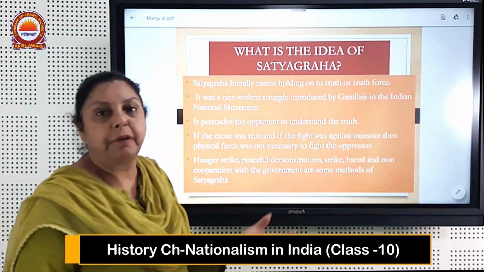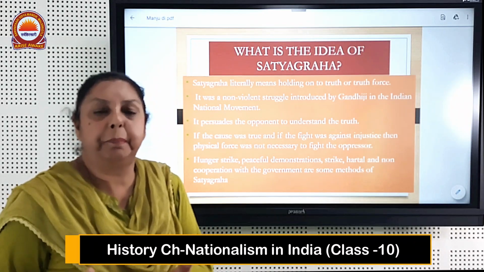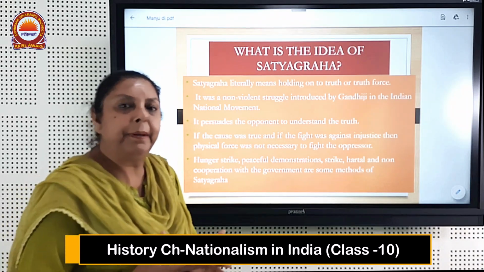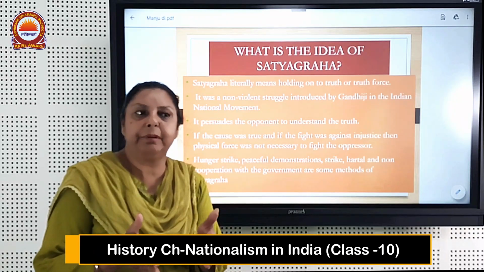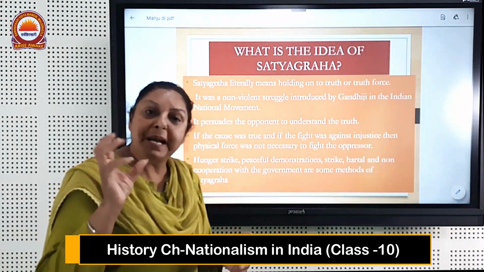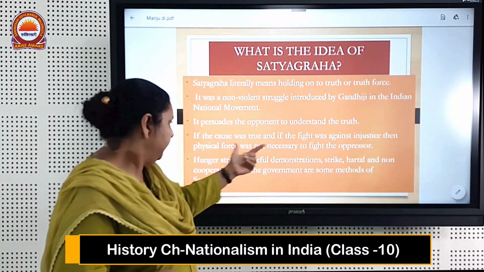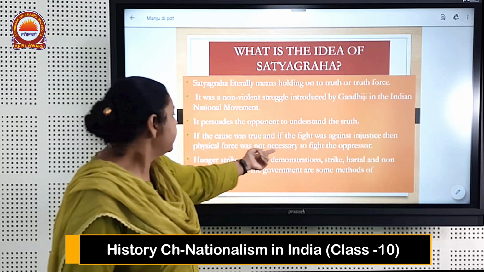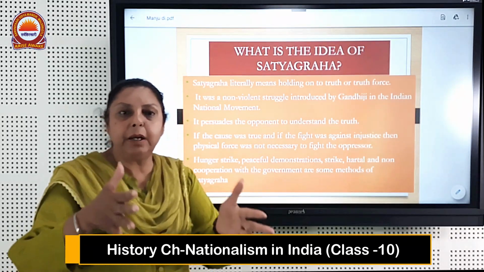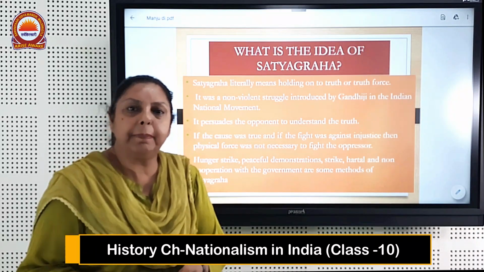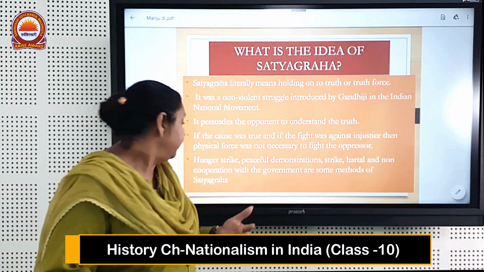That means definitely the fight is against the unjust rule of the British. Then physical force. The physical force includes the force that the British were using through the army and recruiting the people, the soldiers, the sepoys as they were called at that time of British rule, to press the people of India who were fighting for their rights. It was not necessary to fight the oppressor. Force cannot be applied. If you are not applying the force, the other person cannot apply the force. It is a give and take process.